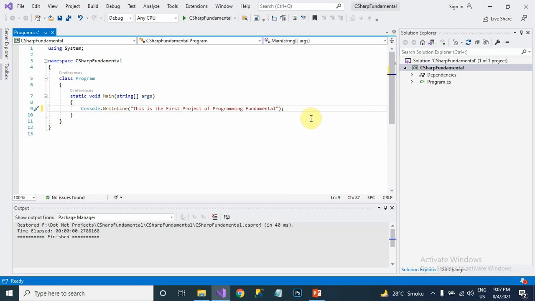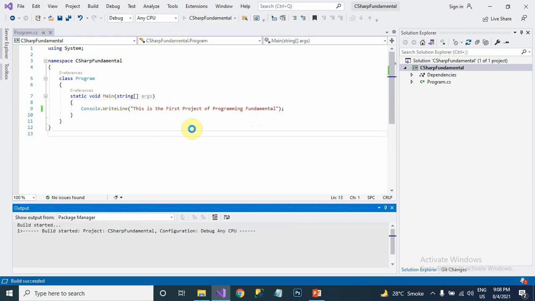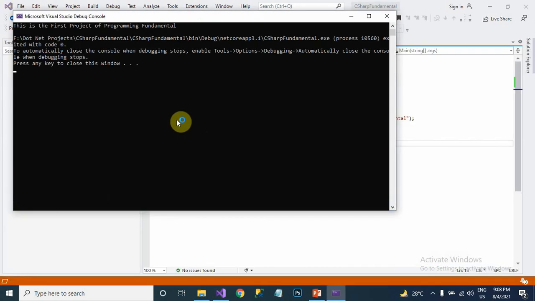At the end you have to write a semicolon, and this is the Main function. Program is a class name, and this is the namespace. Basically a namespace is a collection of classes. Using System means you are using the System namespace, and static Main is where you can run your project. It's a console application.